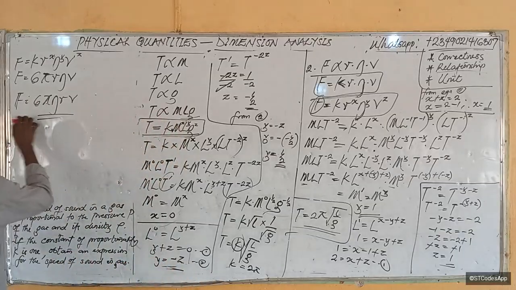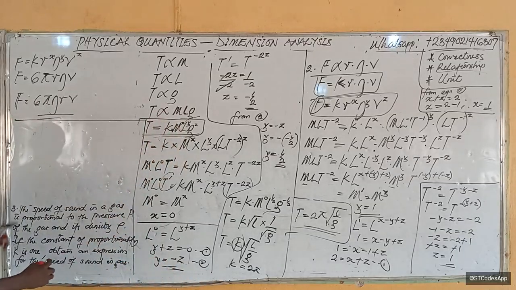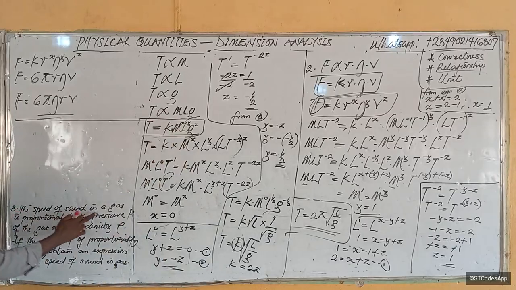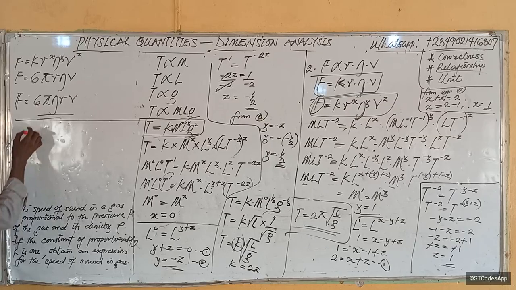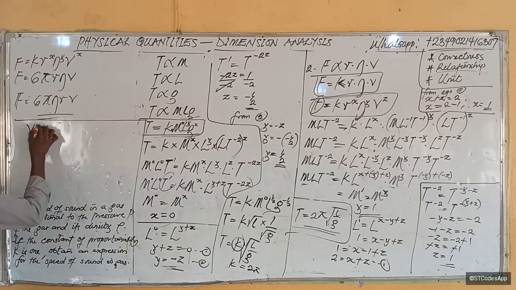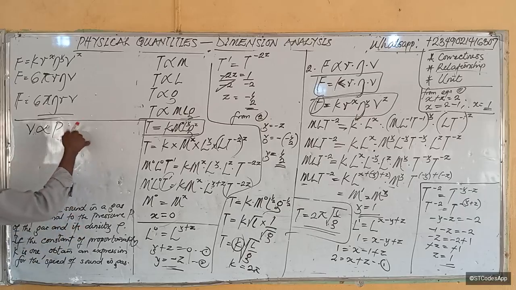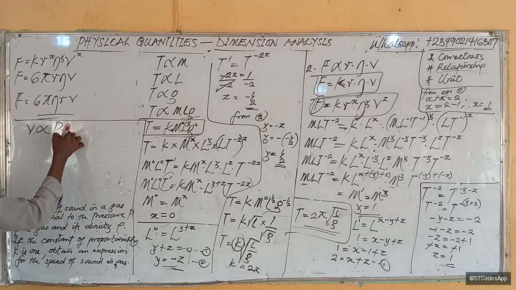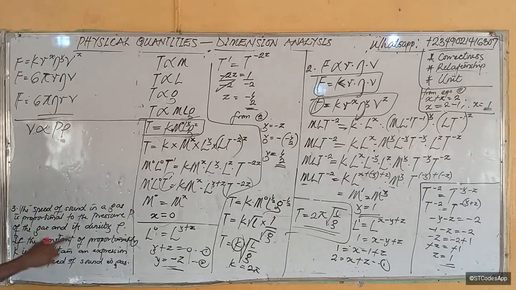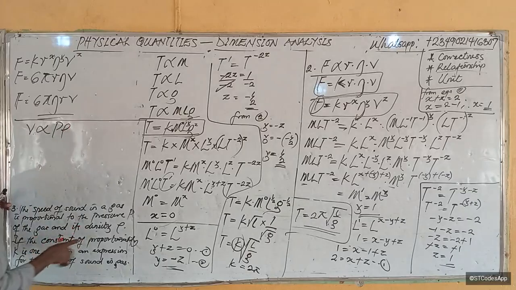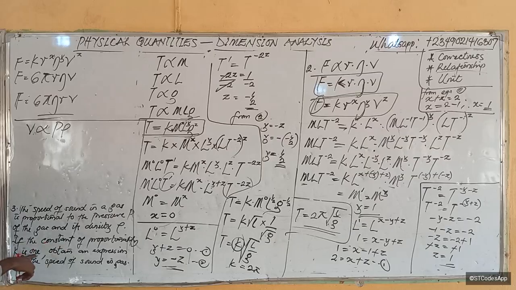All right. So the third one says the speed of sound in a gas. The speed, let's use V, of sound in a gas is proportional to the pressure P of the gas and its density rho. If the constant of proportionality K is 1, obtain an expression for the speed.